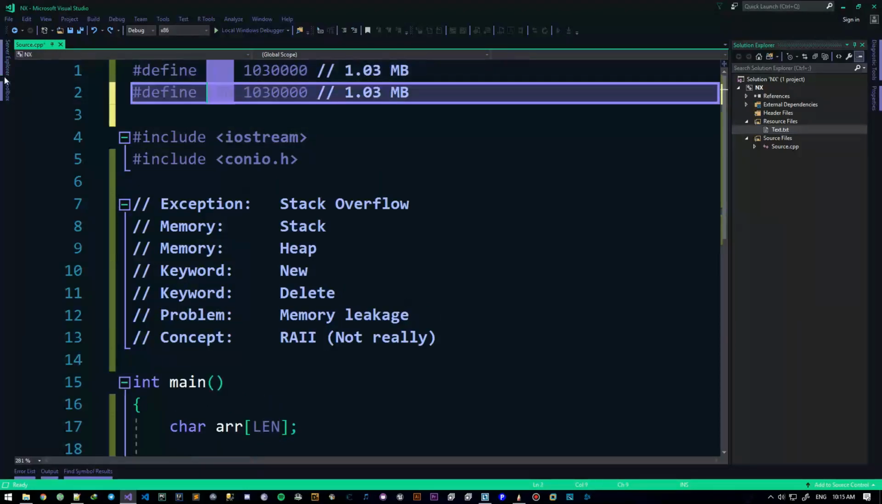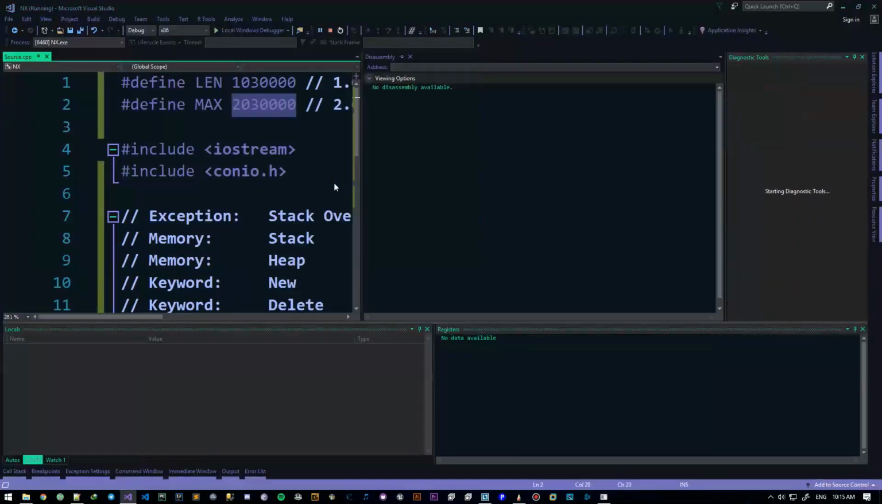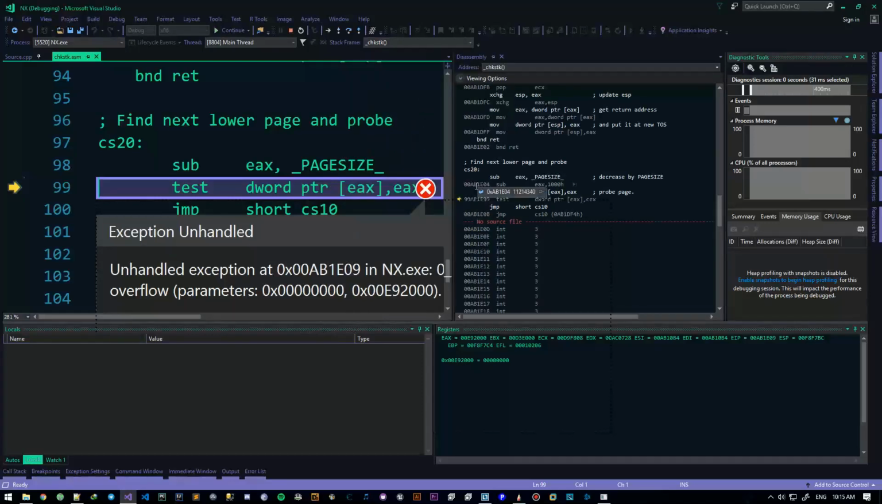Now let's say I have another one, a max, and I have 2 megabytes instead of 1. Let's see what happens if I try to do something like that, if I want an array with this many elements in it. If I try to do that, my program just breaks out of everything. It just goes messy.